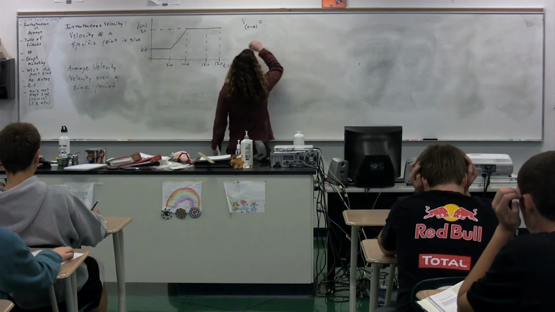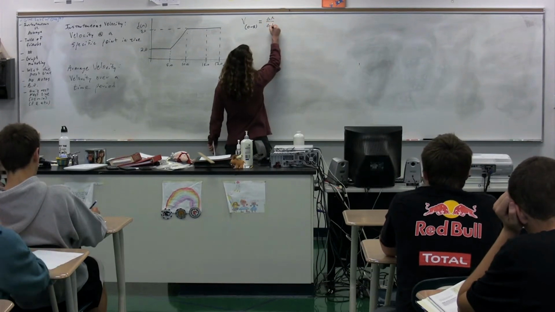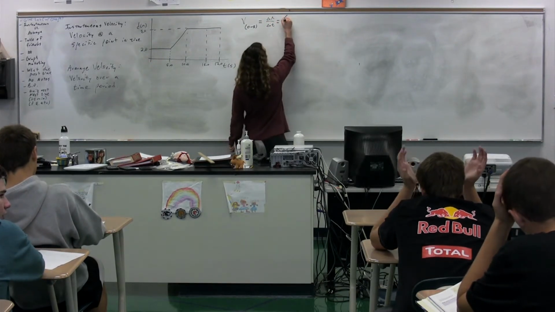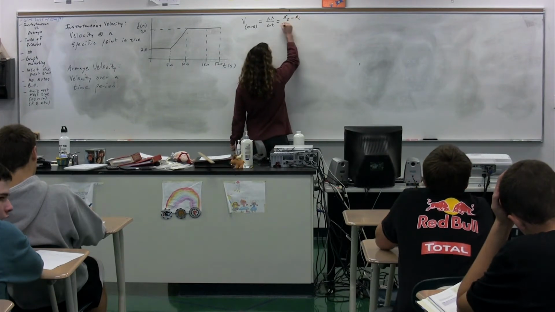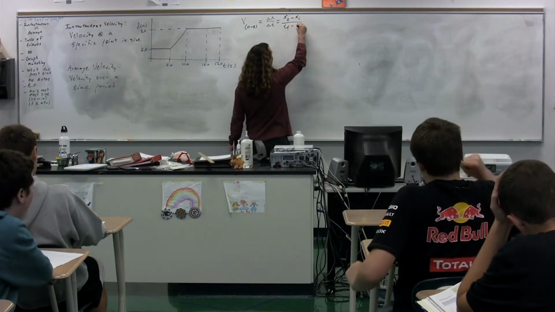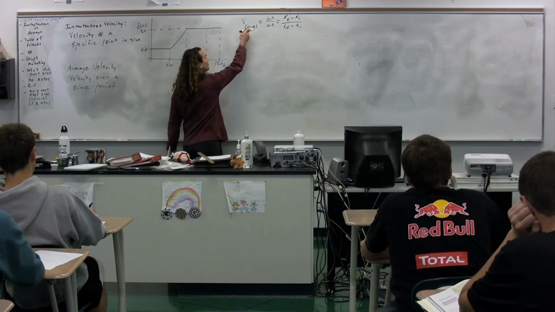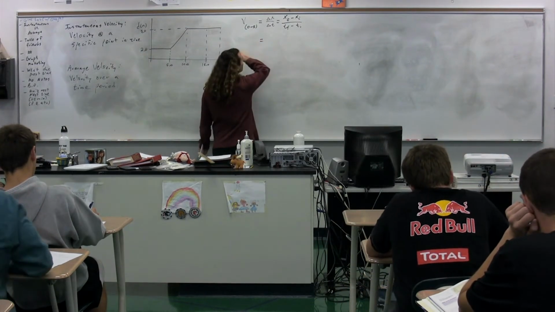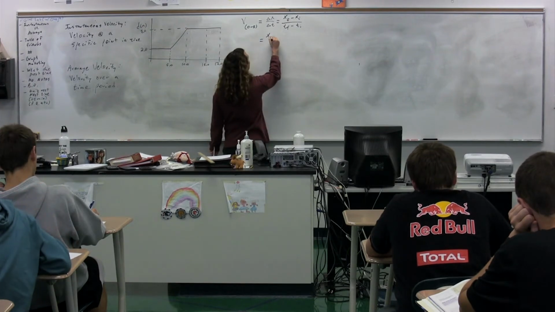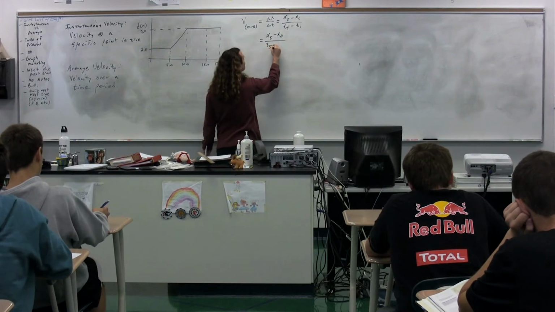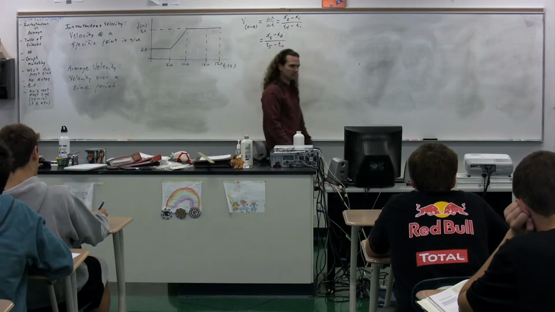We know average velocity is equal to the delta x over delta t. This is the time duration. Delta x, of course, delta always means final minus initial, so this is position final minus the position initial divided by the time final minus the time initial. In this particular case, our final is 5 seconds, our initial is 0 seconds, so the velocity then is going to be the position at 5 seconds minus the position at 0 seconds, divided by the time at 5 seconds minus the time at 0 seconds.